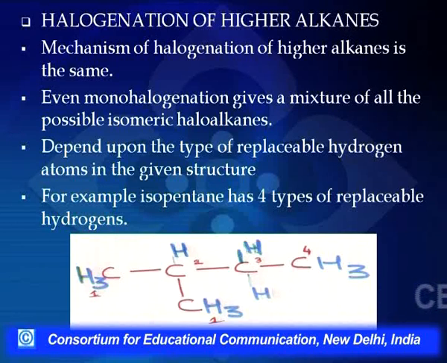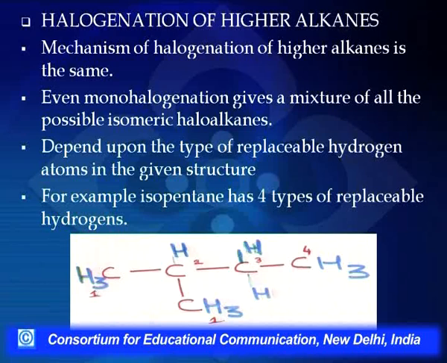So we have to use precautions there. Chlorination, we can control the reaction. Bromination is slow, and iodination is a reversible reaction. This is on the basis of the heat of reaction and on the basis of the energy of activation. Now not only this, till now we were talking of halogenation of methane.